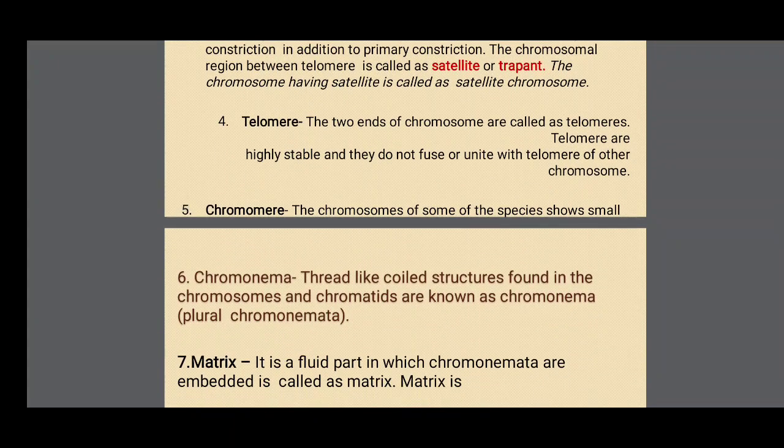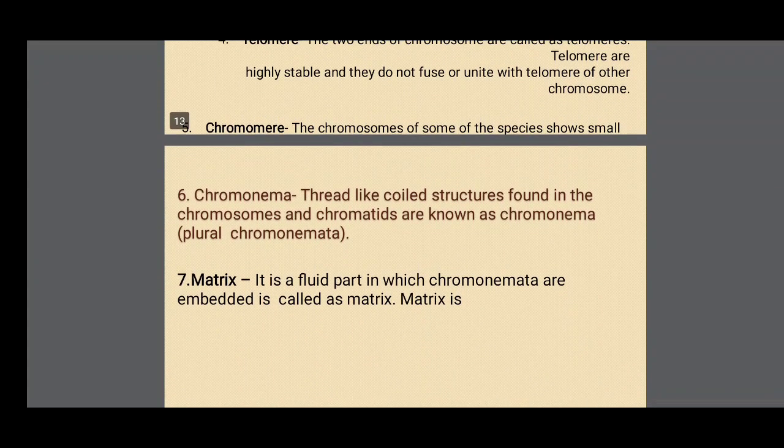Chromomere. The chromosomes of some species show chromomeres. Chromomere means the bead-like structures in chromosomes. Chromonema is the thread-like coiled structure found in the chromosome and chromatids, plural chromonemata. Actually chromatin coils and forms chromatids. Matrix: it is the fluid part in which the chromonemata are embedded, called the matrix.